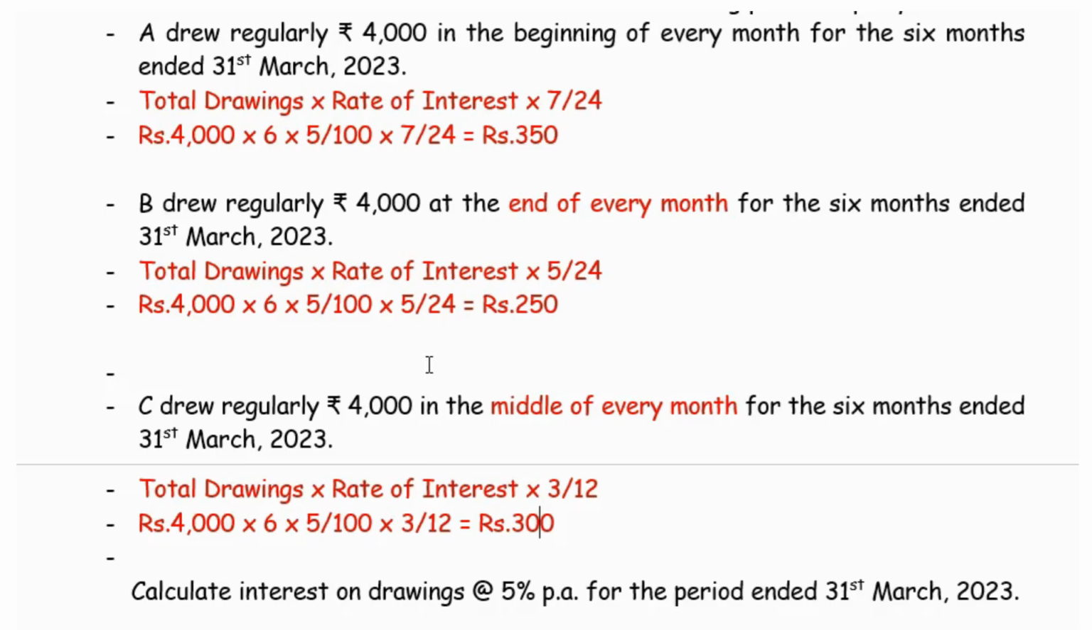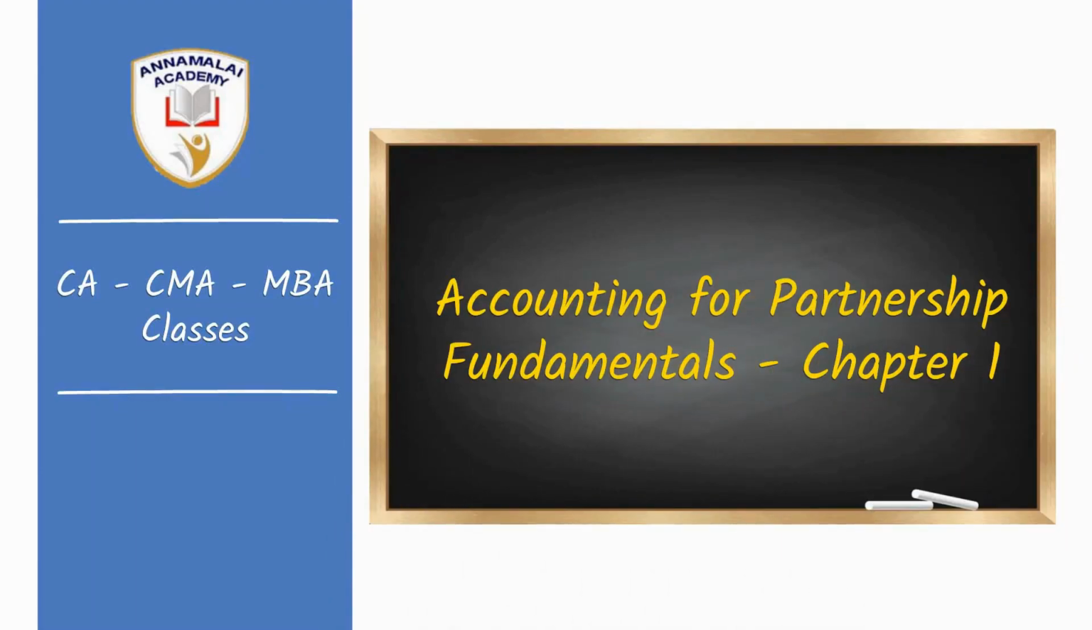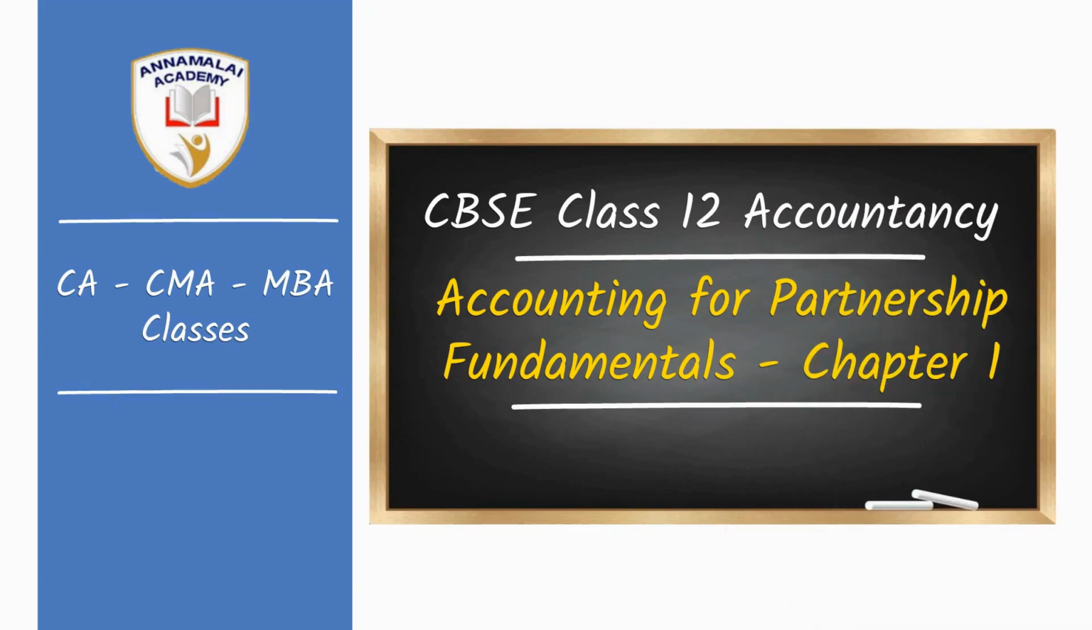So interest on drawings, which is drawn for 6 months and during the last 6 months of the financial year, that is second half of the financial year, from October to 31st March, these formulas are to be applied to find out the interest on drawings. Okay students, let us continue few more practical problems in this chapter in our next video.